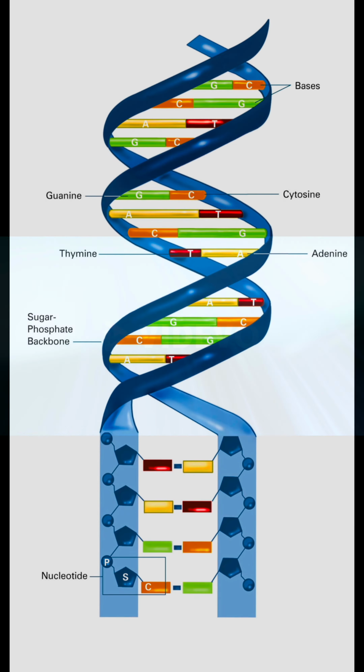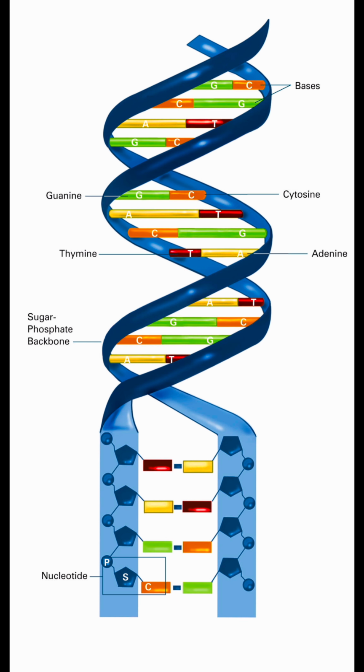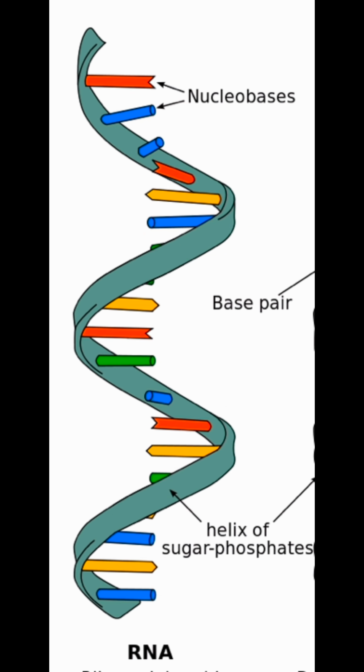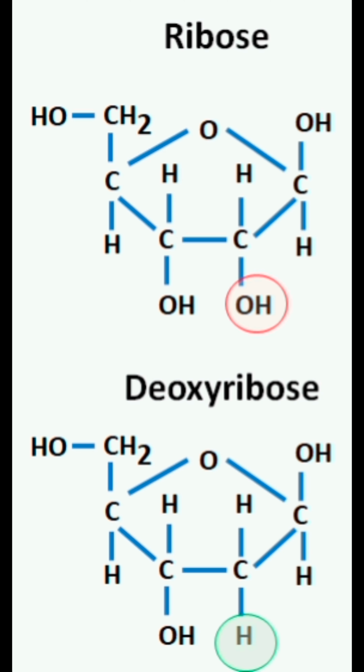DNA stands for deoxyribonucleic acid. RNA stands for ribonucleic acid. DNA is double helical or double stranded. The structure of RNA is single stranded. The sugar in DNA is deoxyribose sugar, and in RNA it is ribose sugar.